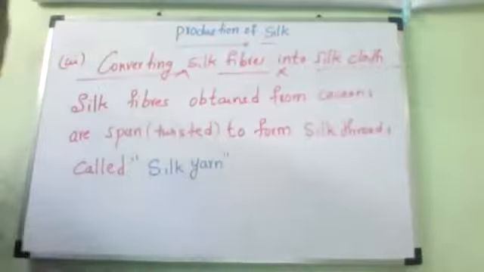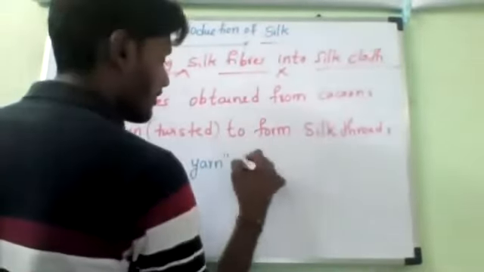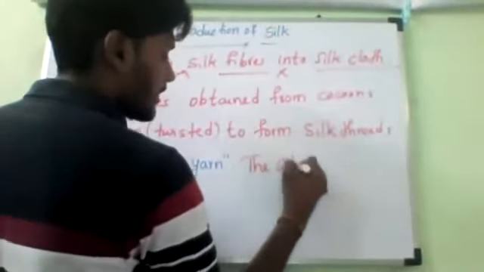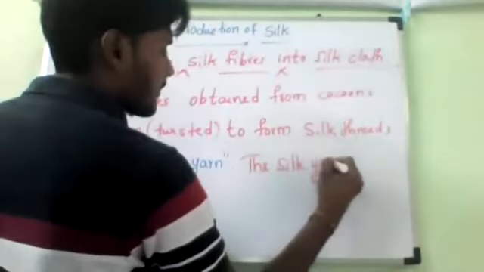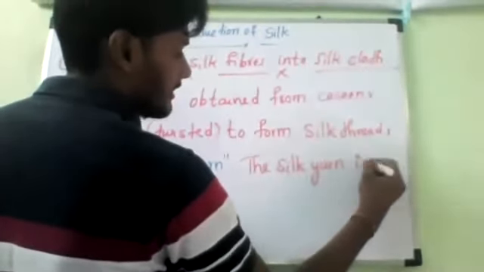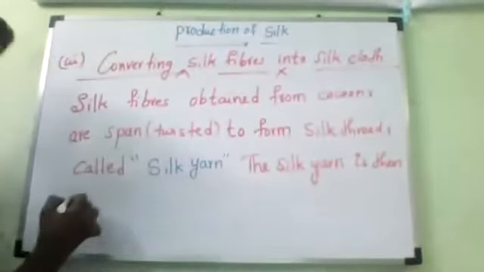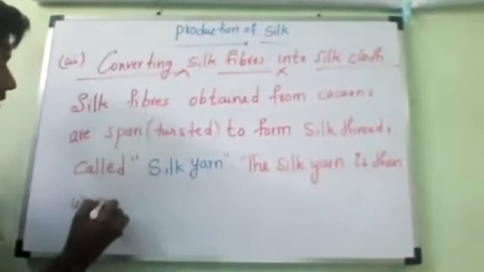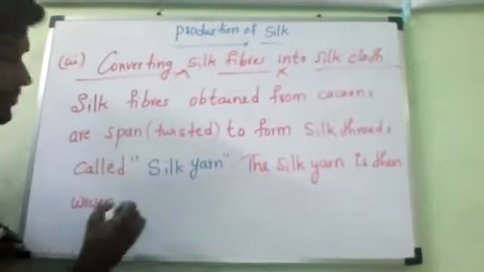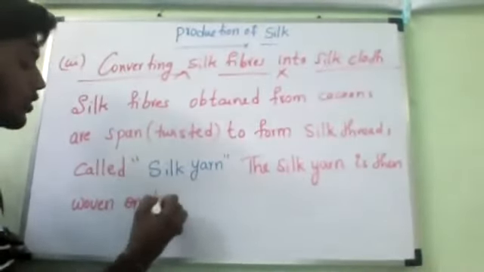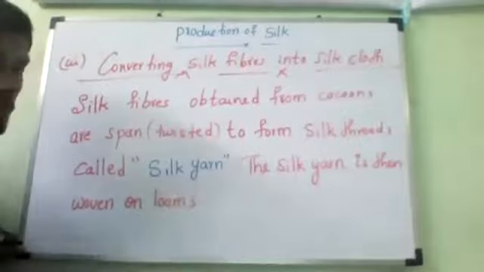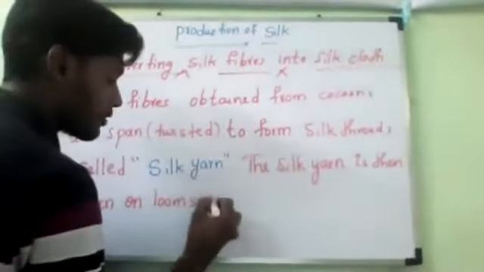The silk yarn is then woven. Where will it be woven? Woven on looms, like hand looms or machine looms, both looms, into silk cloth.